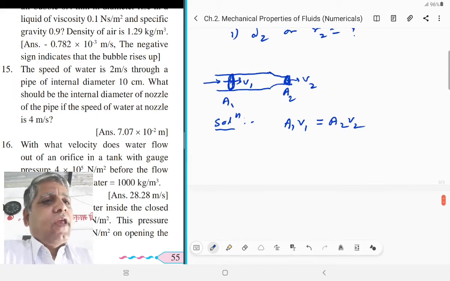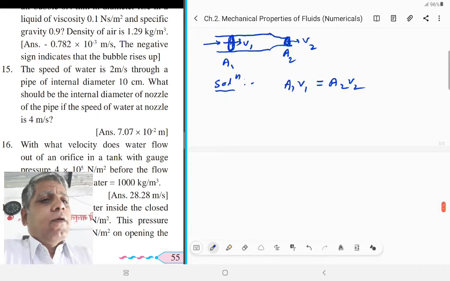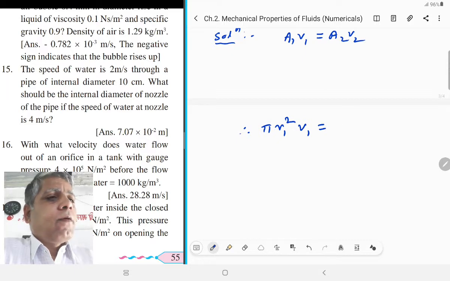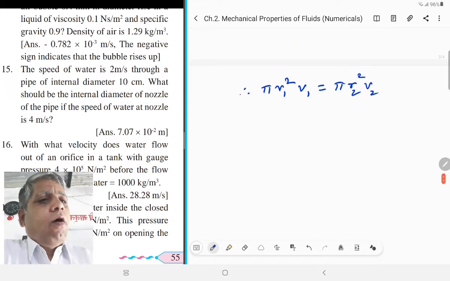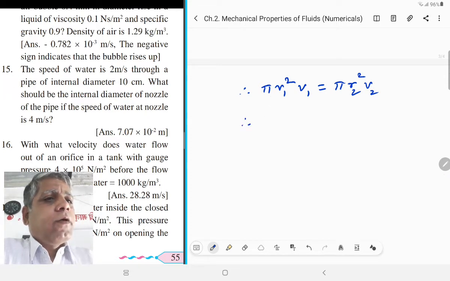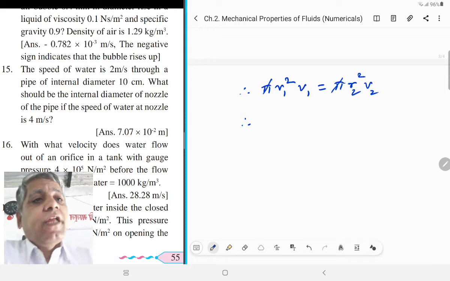Therefore substitute the value of A1 V1. A1 means area of cross section, that is pi r square, that is pi r1 square into V1, that is equal to pi r2 square V2. Here pi gets cancelled. Therefore here r1 means d by 2.